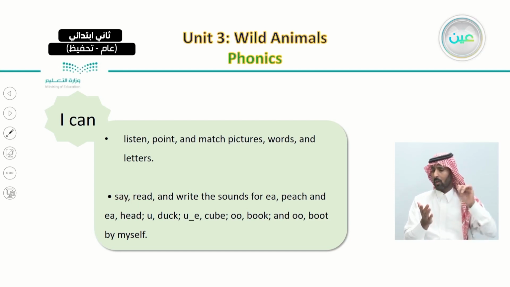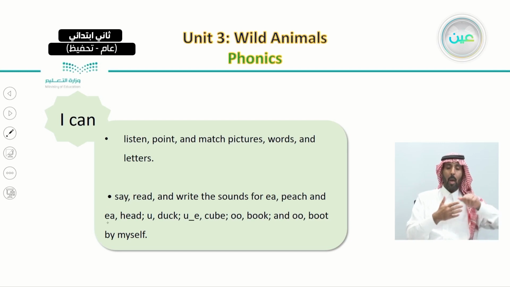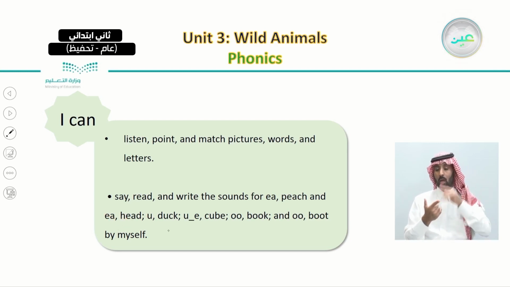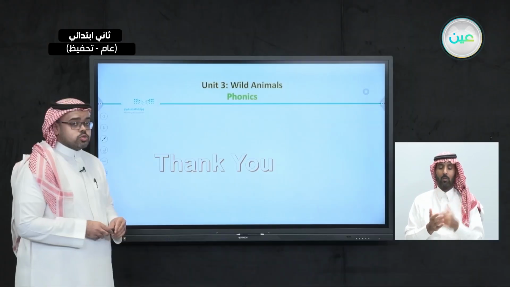The first sound is EA like the word beach, and EA like the word head, and U like the word dog, and UE like the word cube, and OO that can be found in the word book, and OO in the word boot by yourself. This is a very important thing that we make sure we are able to do.